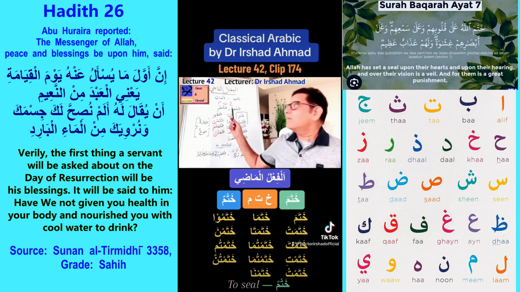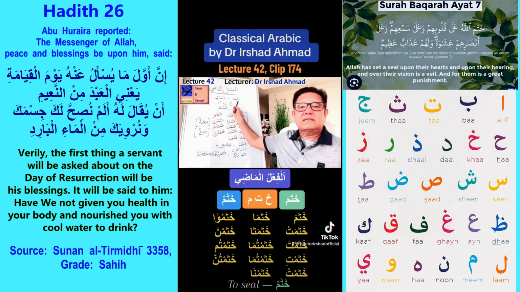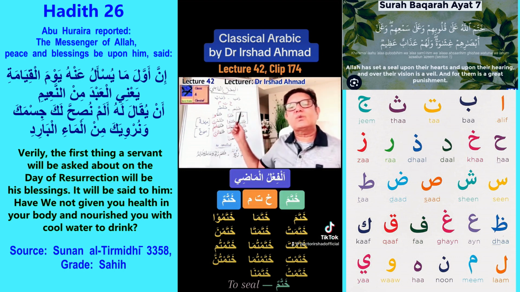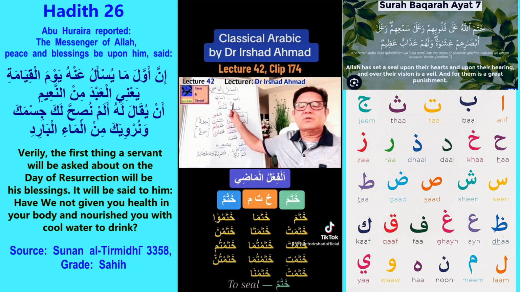So zahaba, he went. We can see that there are two basic components of jumla failure here. One is fail, the other one is file. File here is hidden in the form of huwa. So he went. We have a combination of fail and file, and these are the two minimum components of jumla failure.